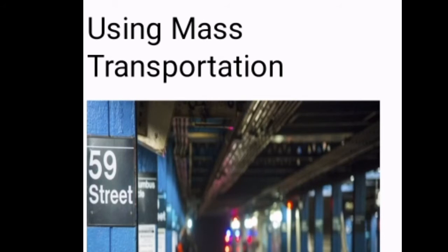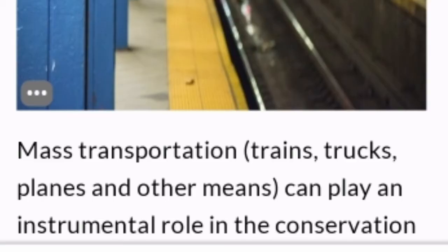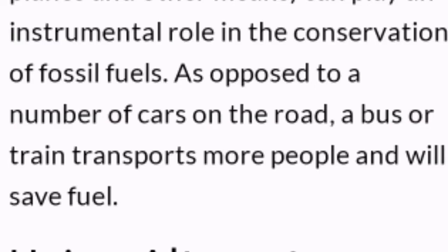Using mass transportation is the best way to save the fossil fuels. Mass transportation or public transport like trains, trucks, planes and other means can play an instrumental role in the conservation of fossil fuels as opposed to a number of cars on the road. A bus or train transports more people and will save fuel.